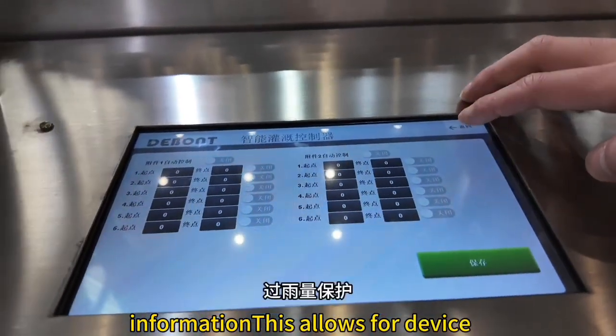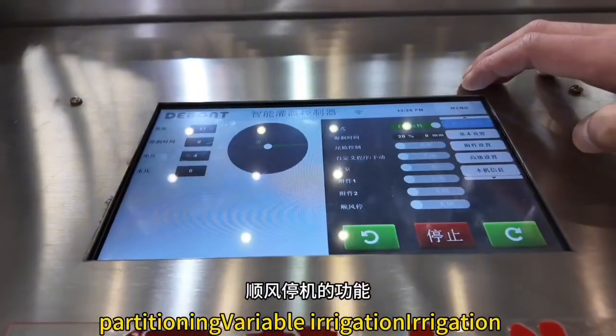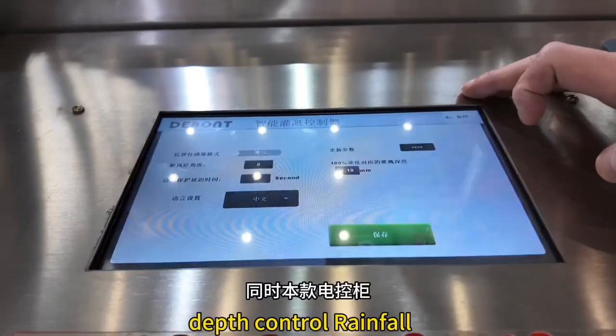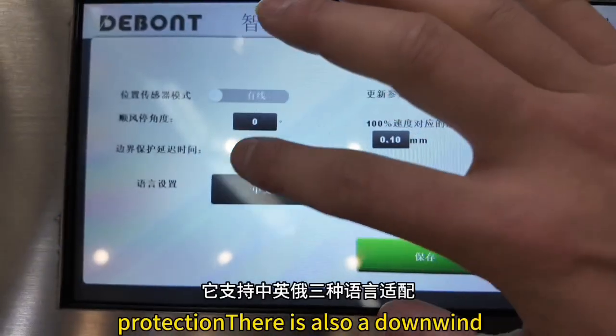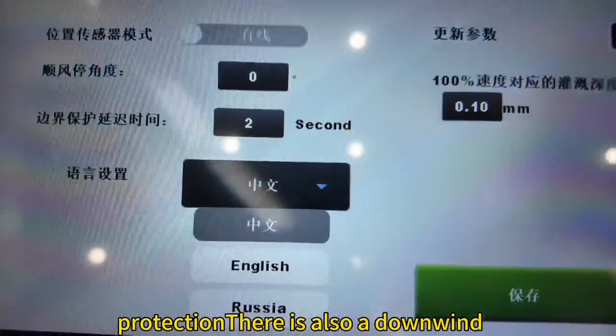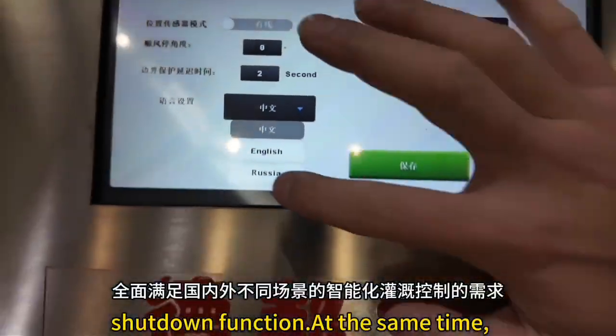This allows the device to do partitioning variable irrigation, depth control, and rainfall protection. There is also a downwind shutdown function at the same time.